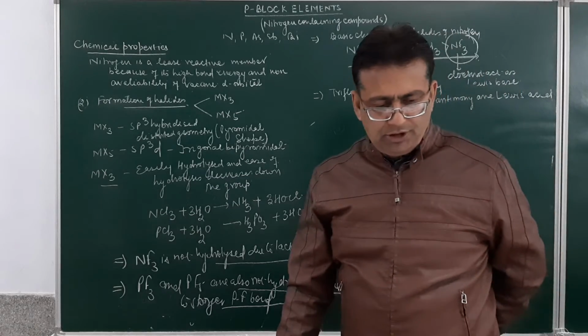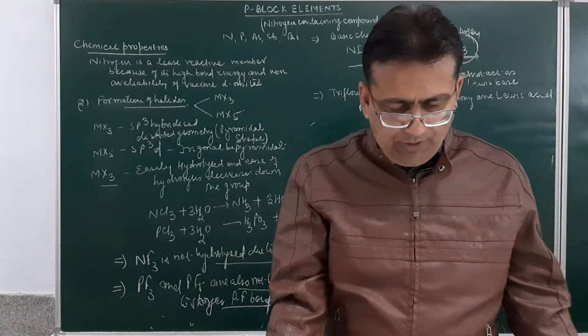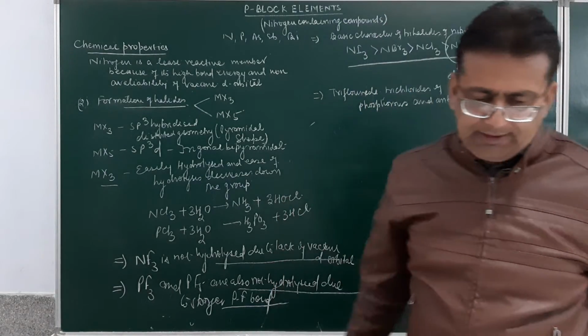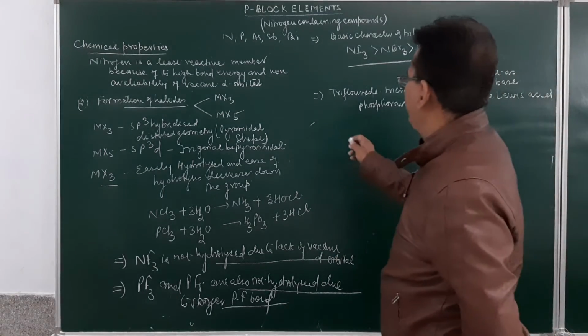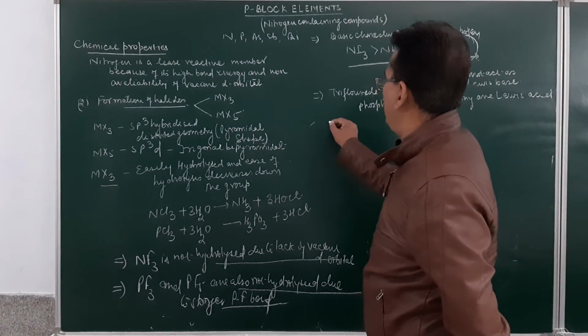They are the Lewis acids. Fine. And their acidic strength decreases as...